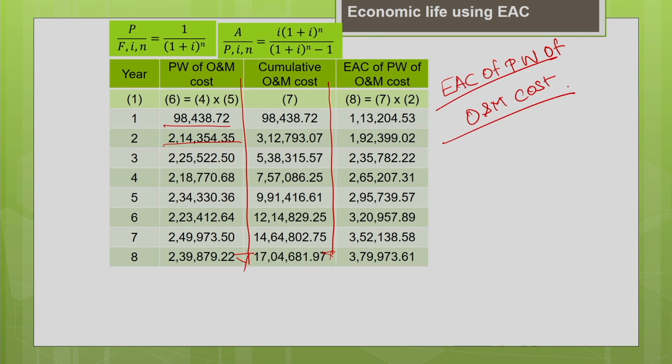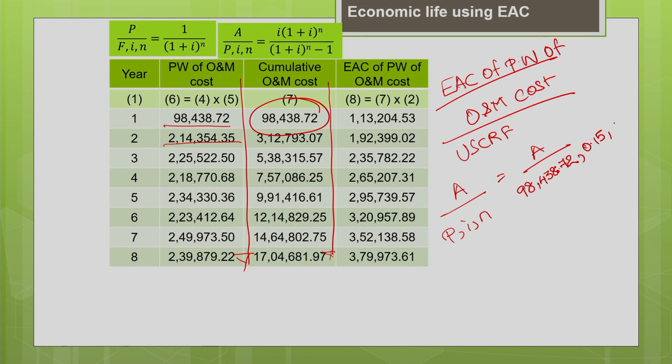So, how to calculate that? Now you have found the present value of your operating and maintenance cost, you have to find its equivalent value. So, go for the uniform series capital recovery factor. That means you are going to find A for the given P, i, N. What is the known P? P is the present value, 98,438.72, interest rate is 0.15, N is 1. So, now we are going to find the equivalent A for this P. So, how to do that? i(1+i)^N divided by (1+i)^N minus 1. This is your uniform series capital recovery factor.